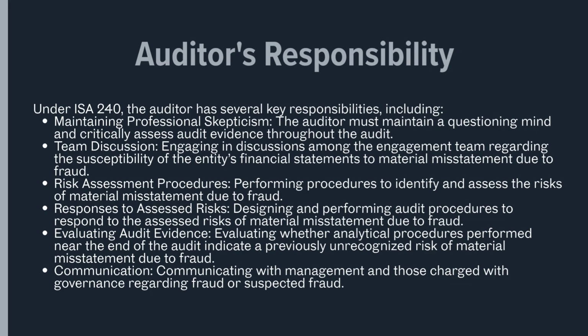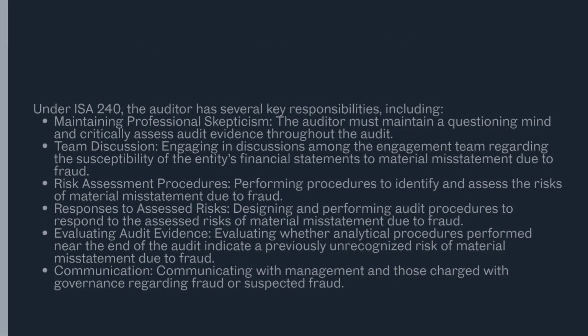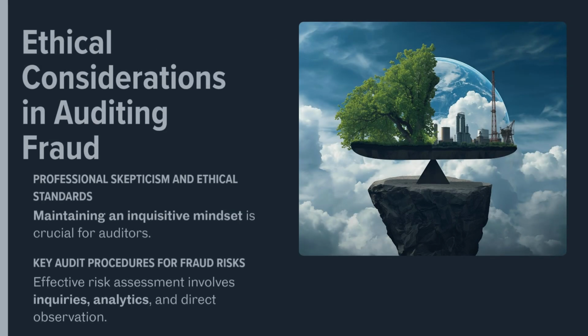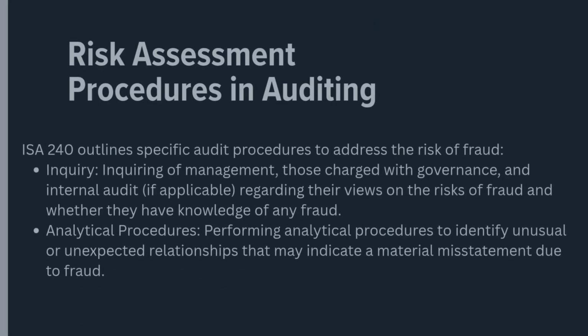So, how do auditors address fraud? It starts with robust risk assessment procedures. The audit team is required to 1. Hold a discussion. The engagement team must have a discussion about the susceptibility of the entity's financial statements to material misstatement due to fraud. This is often called a brainstorming session, to share insights and consider where fraud might occur.